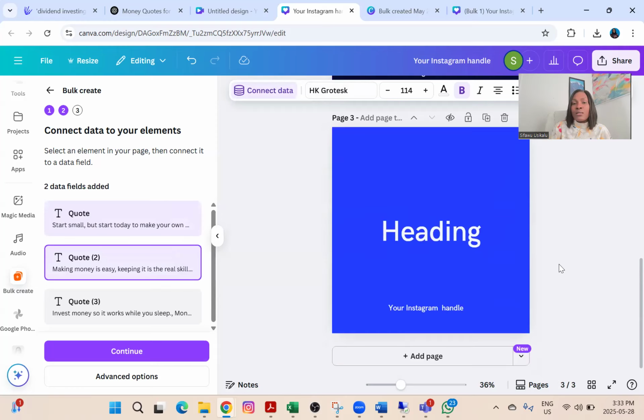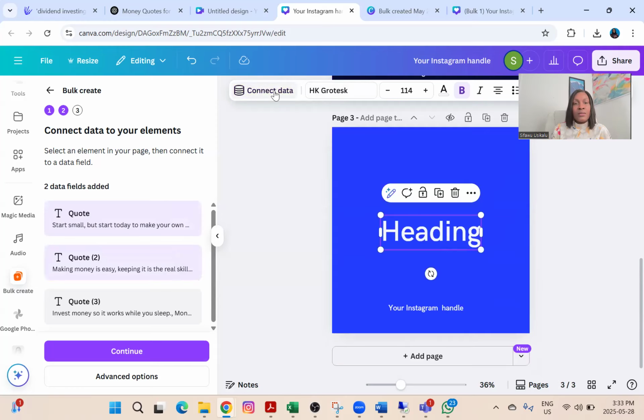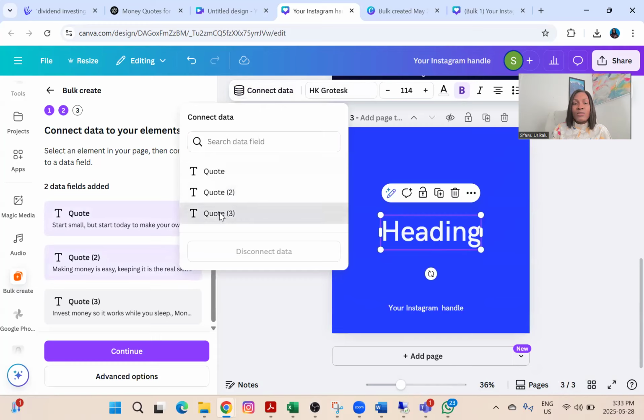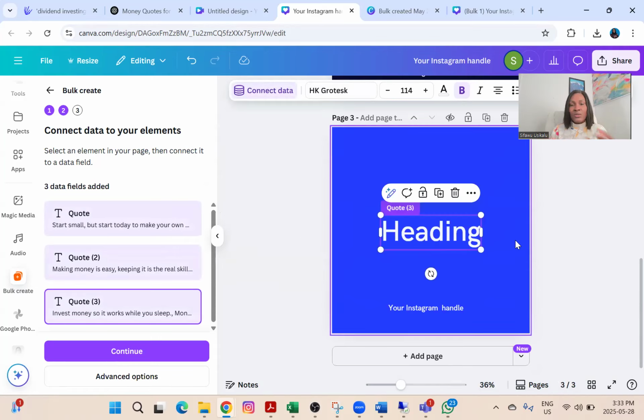Then I'll go to my third page and do the same thing. So I'm going to connect my quote 3 to my third page. It doesn't have to be sequential. You can connect quote 3 to your first page, quote 2 to your last page, understand? As long as you're just connecting it to the page. And the next thing I'm going to do is click on continue.